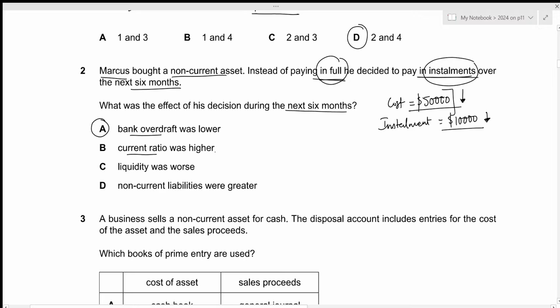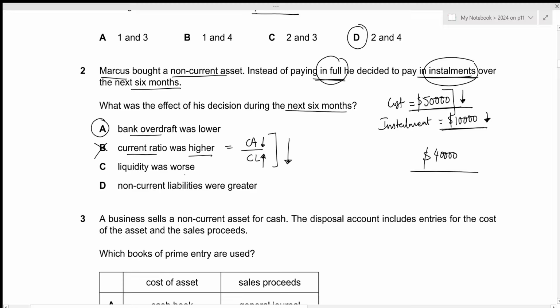Current ratio was higher. Okay, we know that current ratio is just going to be current assets over current liabilities. And since he will be paying in installments, the bank balance will be reduced by a lower amount. Since the current asset is reduced by a lower amount, if we were only to take a look at the numerator part, then the current ratio would be higher. But in this case, remember that the current liability will also increase. If out of 50,000, we are only paying 10,000 right now, then the remaining payable is 40,000. Payables will be part of our current liabilities, so the denominator factor will increase, which in turn will lower the total ratio. So the current ratio being higher is incorrect.